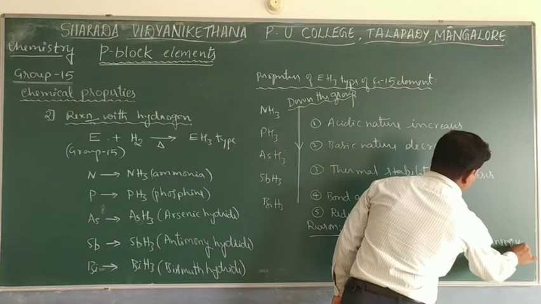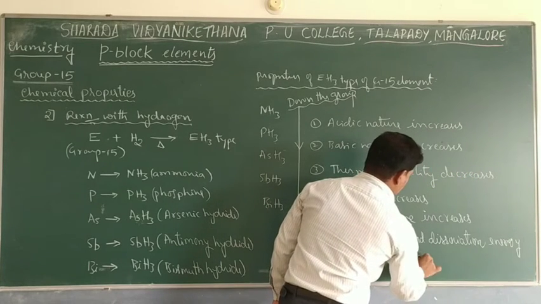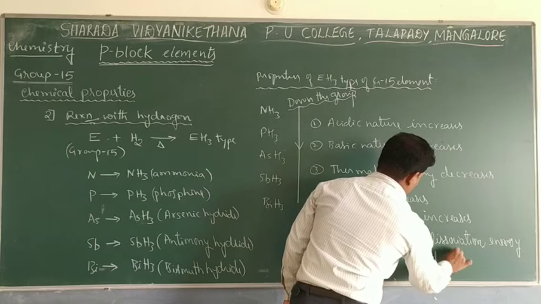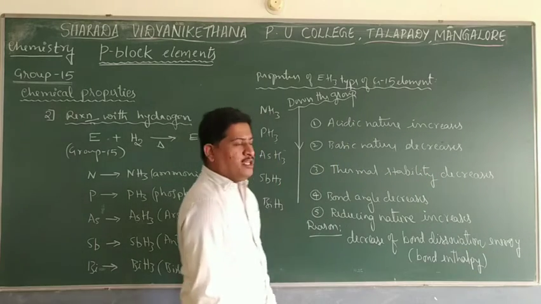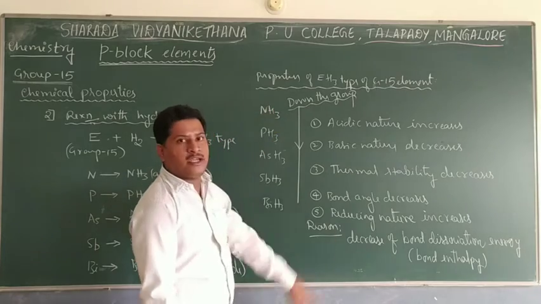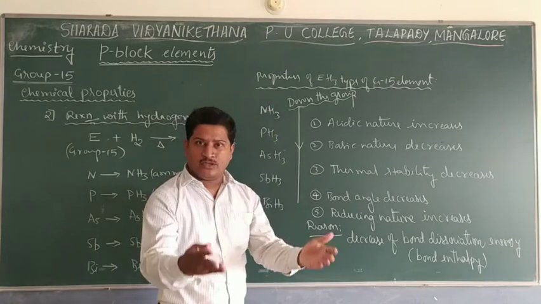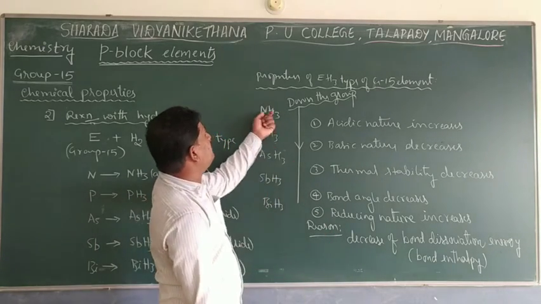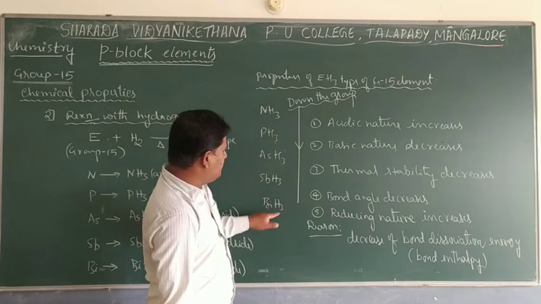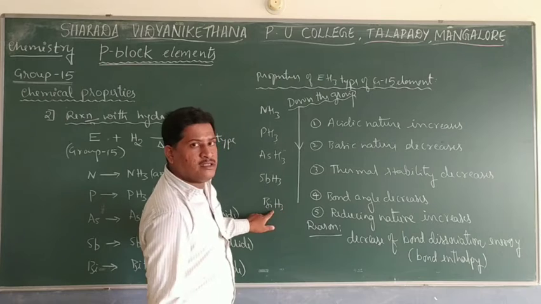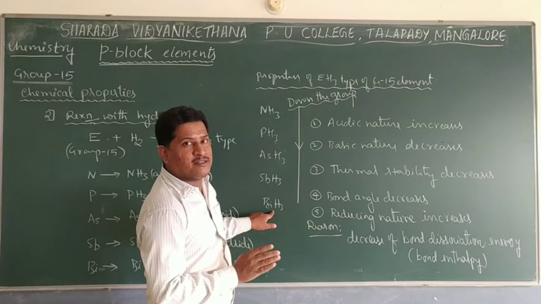Bond dissociation energy is also called bond enthalpy. In ammonia, to break the nitrogen-hydrogen bond, more energy must be supplied. The bond dissociation enthalpy of the N-H bond in ammonia is more, whereas that of the Bi-H bond in bismuth hydride is less.